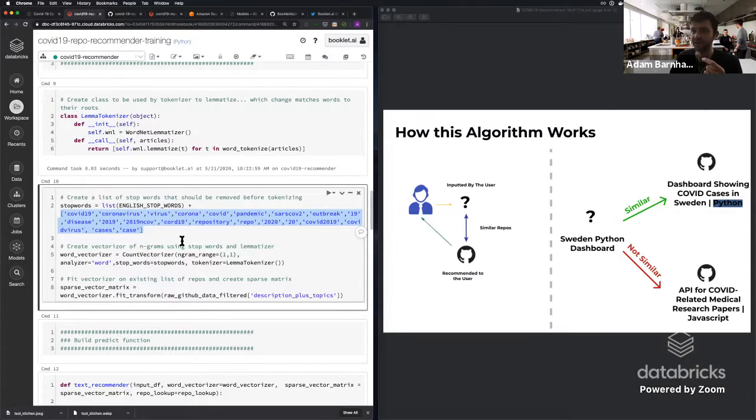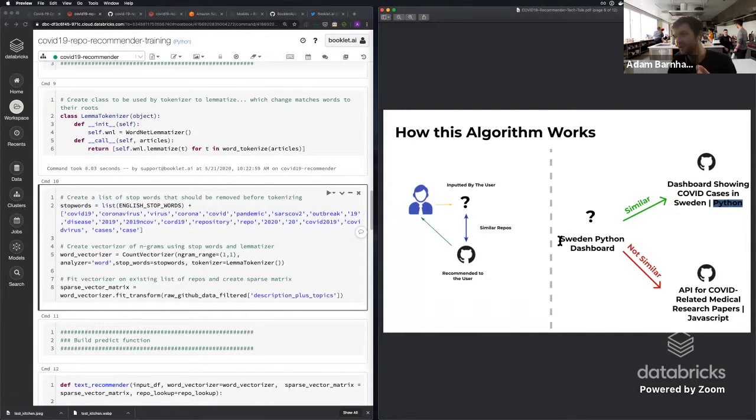In our case, we want to include a bunch of words describing the COVID pandemic, because all of the different repositories have that information. We want to remove those because we don't think that's important for the analysis. The reason is that if somebody types in COVID here, most of these are going to have COVID related words, so it's going to end up adding noise and more words to the process that we don't actually want to reference.